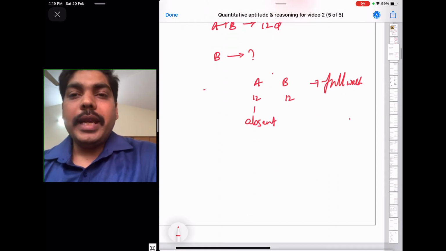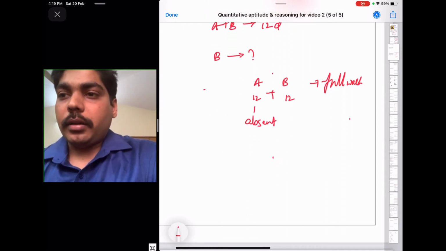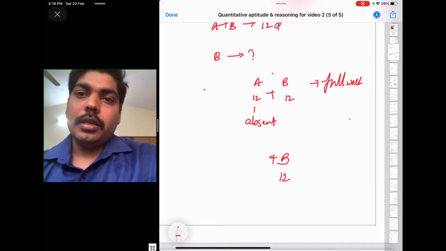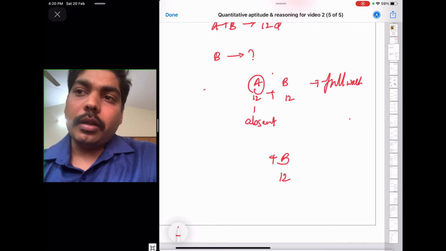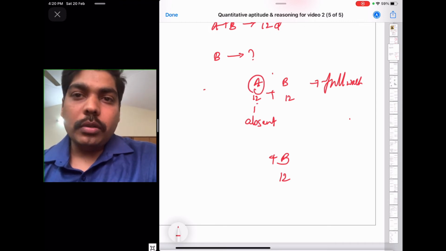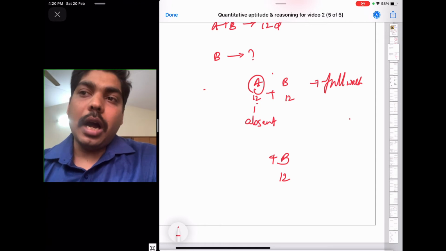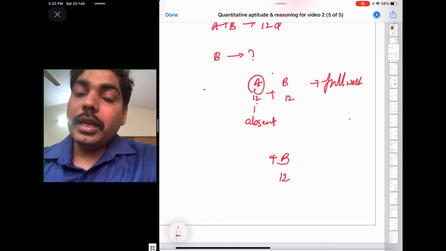When A is absent, B will work his part. That means he will work for 12 days. But to complete A's work, which was completed by A in 12 days alone, B cannot complete that work in 12 days, because his speed is half of A. That is why he will take double the time.